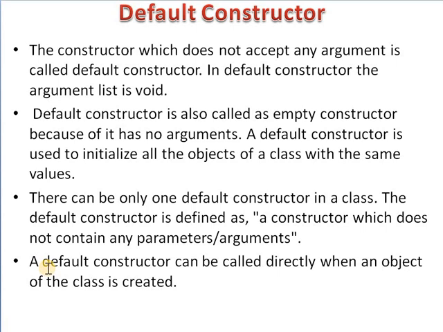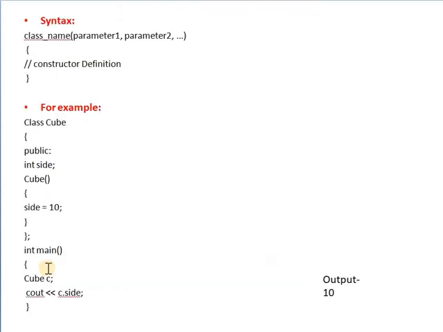Let's see the syntax and example for the default constructor. Here is the syntax for defining the default constructor. In the class, you first provide the class name, because the constructor name is the same as the class name.